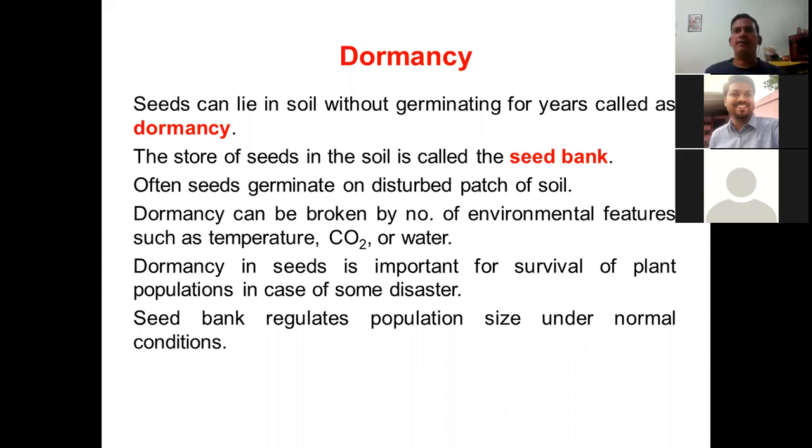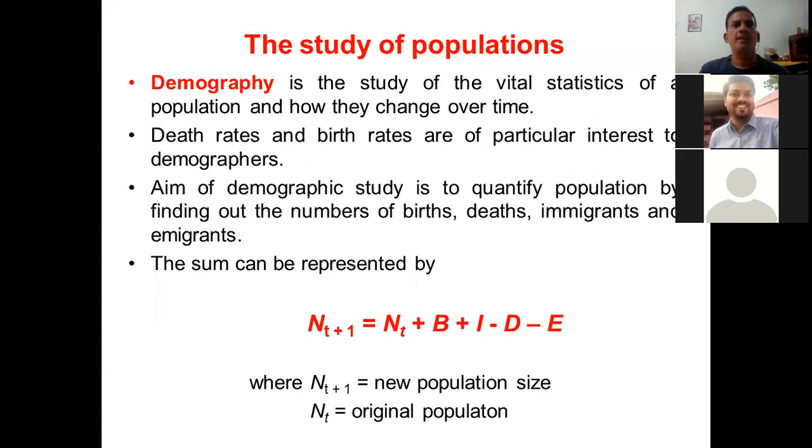Now, unless they are very typical environmental disasters, let's say some volcanic eruption has taken place, or some fire, or some drought conditions, these dormant seeds will survive, and next year again we'll have the same kind of plants and trees.